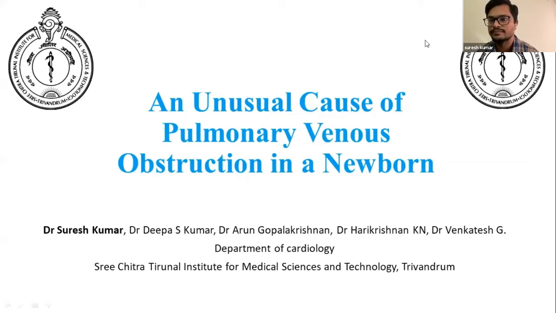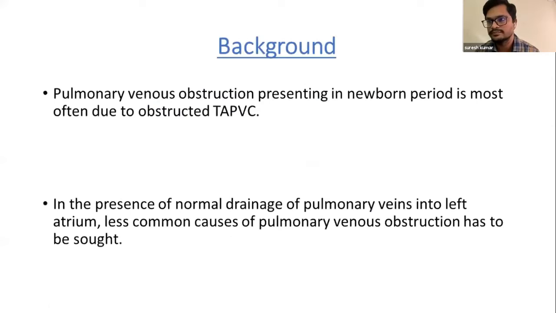My case is an unusual cause of pulmonary venous obstruction in a newborn. Starting with the background, pulmonary venous obstruction presenting in the newborn period is most often due to obstructed total anomalous pulmonary venous connection. If such a situation occurs in the presence of normal drainage of pulmonary veins into the left atrium, we have to think about the less common causes of pulmonary venous obstruction.